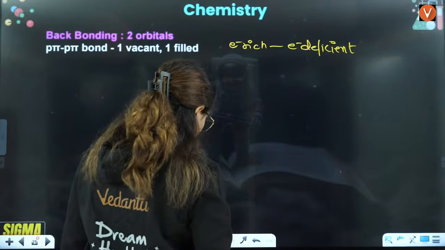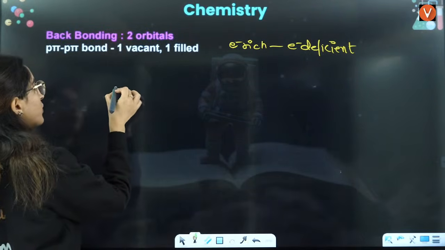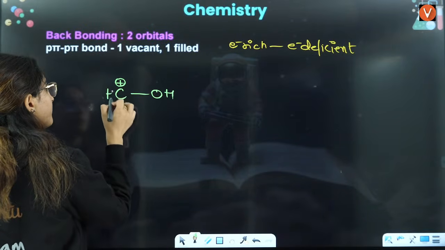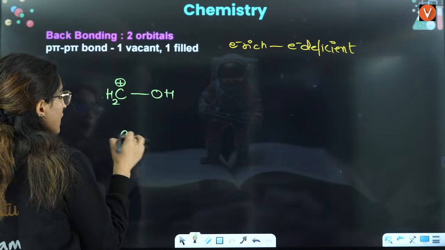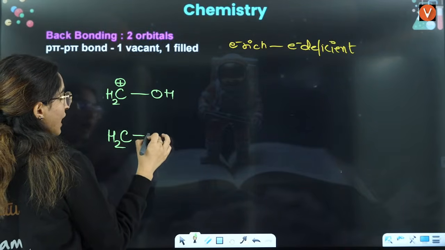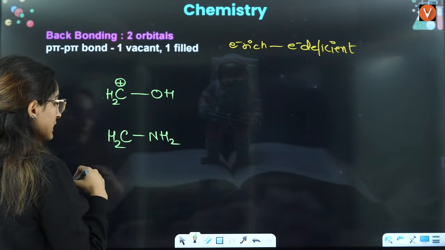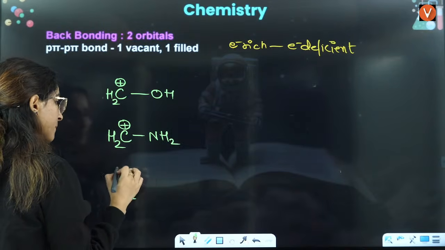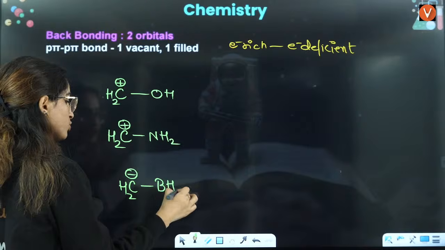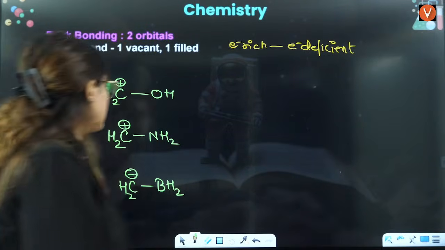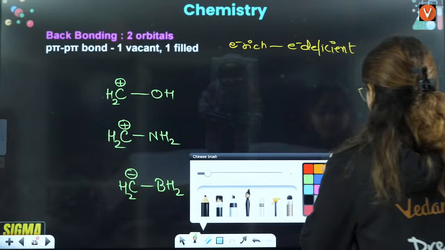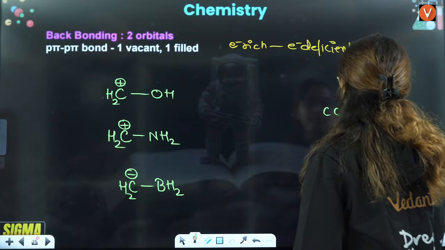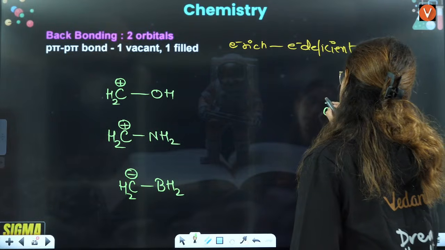Now I am going to give you some examples on this. For example, you have C positive, this is OH. Then let's say you have CH2, you have NH2. Then let's say you have CH2 and you have BH2. Let's say you have here CCl3 negative.